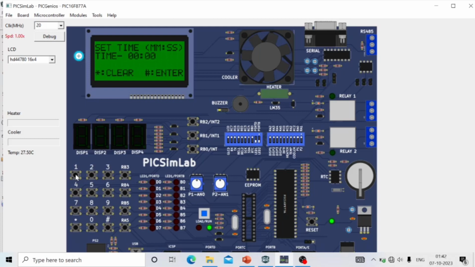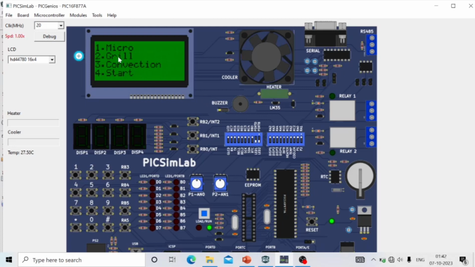Now I will press 11. Then I will press hash, which will enter. Okay, now the time is showing by decreasing, and the fan or the cooler is turned on and it is running. After the time is complete, it displays time up and the buzzer will be on.